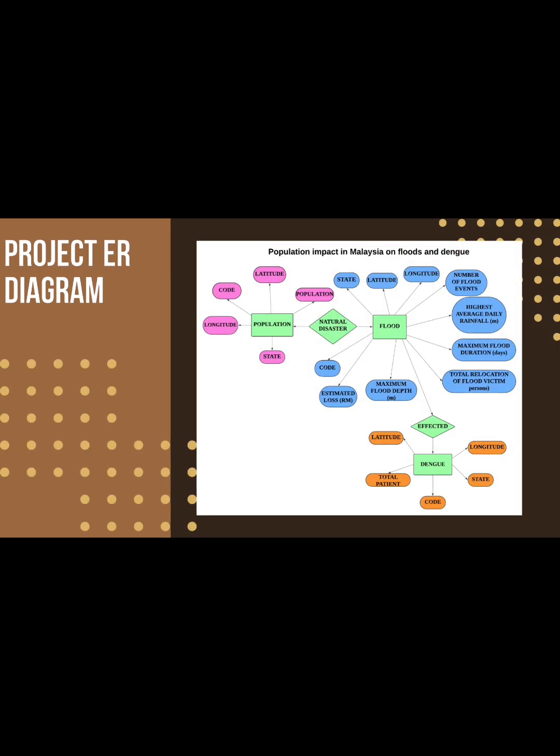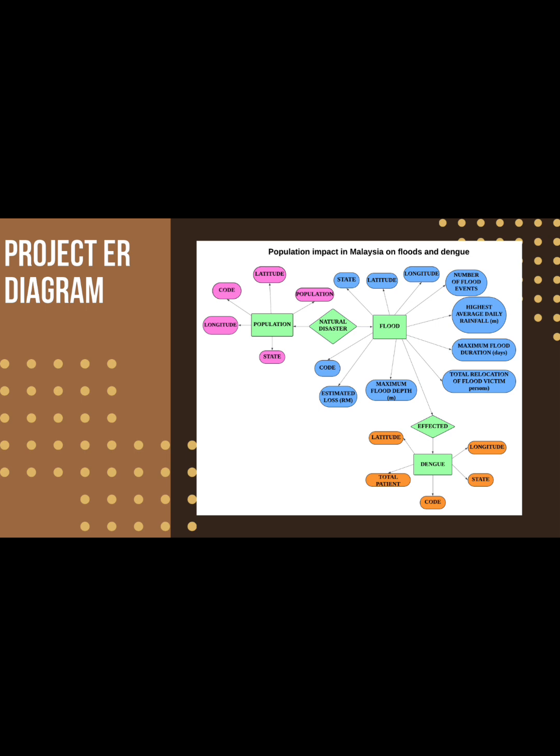For our project, we create an ER diagram for population impact in Malaysia on flood and dengue. For the population table, we have state, longitude, latitude, code, and population. For flood, we have state, latitude, longitude, number of flood events, highest average daily rainfall, maximum flood duration, total relocation of flood victims, maximum flood depth, estimate loss, and code.